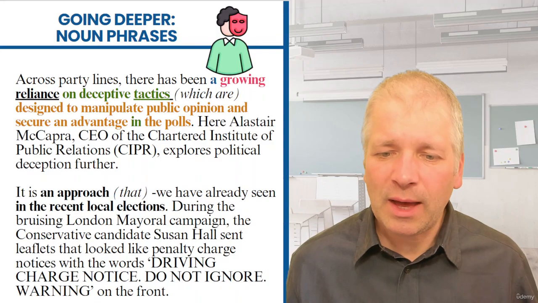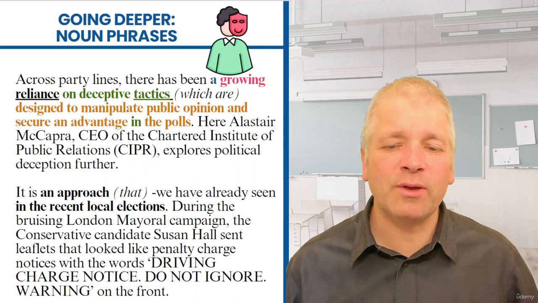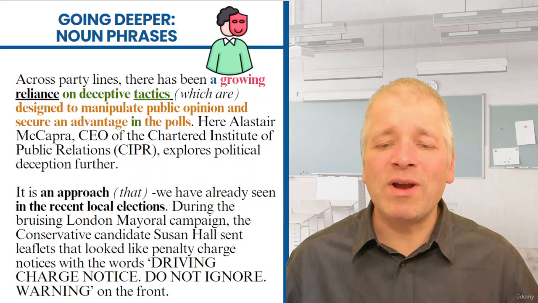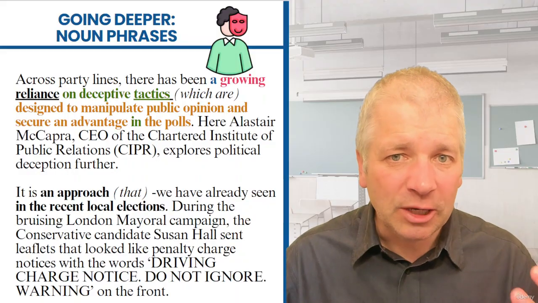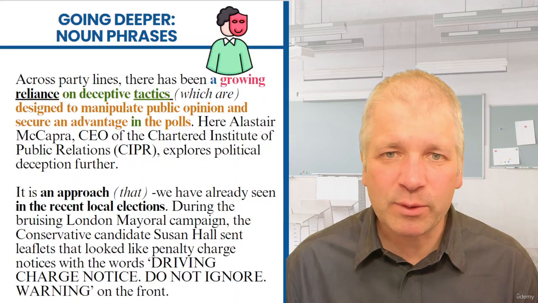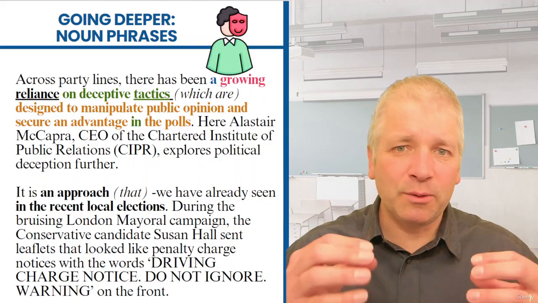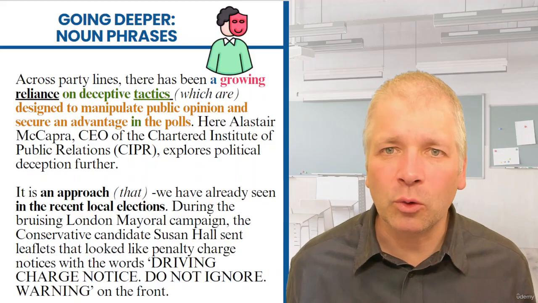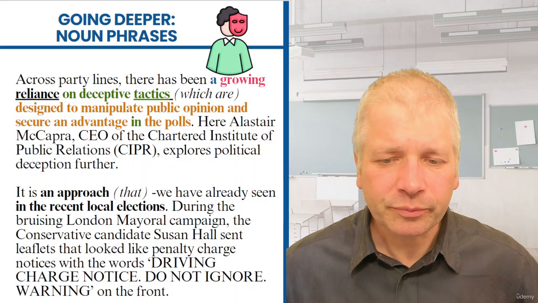In fact, if we said that, it would have negated the need for the start of the sentence. We could have just started with, we have already seen this approach in the recent local elections. But of course, being journalists, they wanted to emphasize particular words, and they want to keep the approach at the beginning because that refers to the topic of the whole article, which is deception, because the approach is deception.